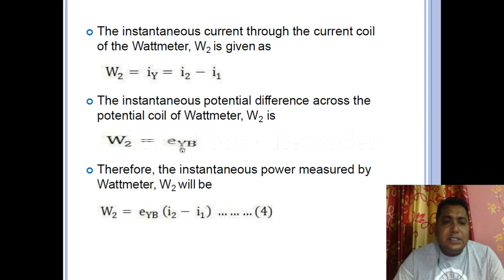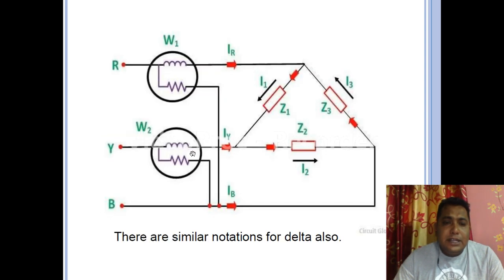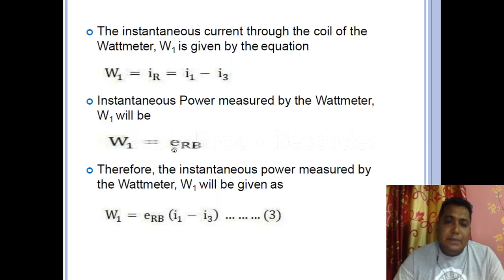is the voltage EYB. So EYB, let us check EYB. So the voltage between the line voltage, actually this is the EYB between Y and B phase. So EYB, this is EYB.